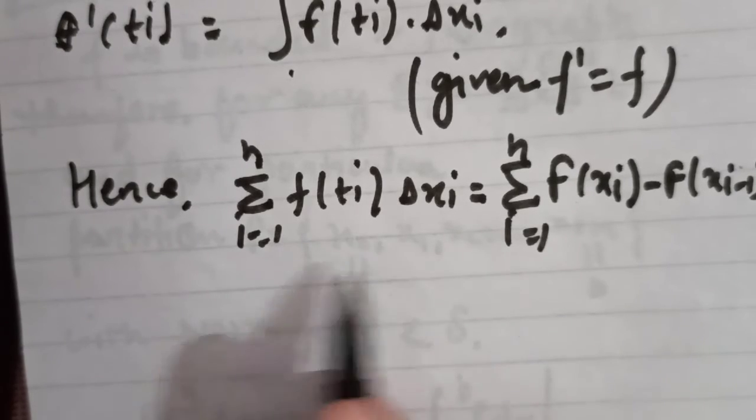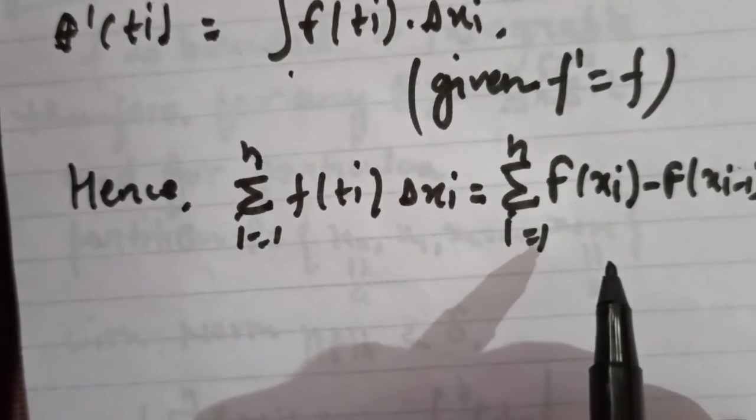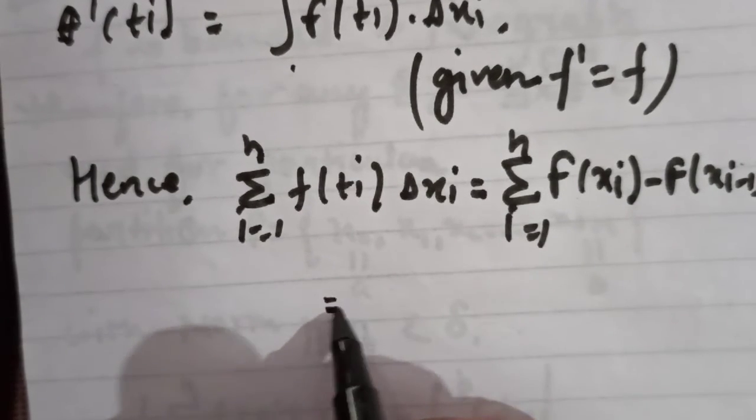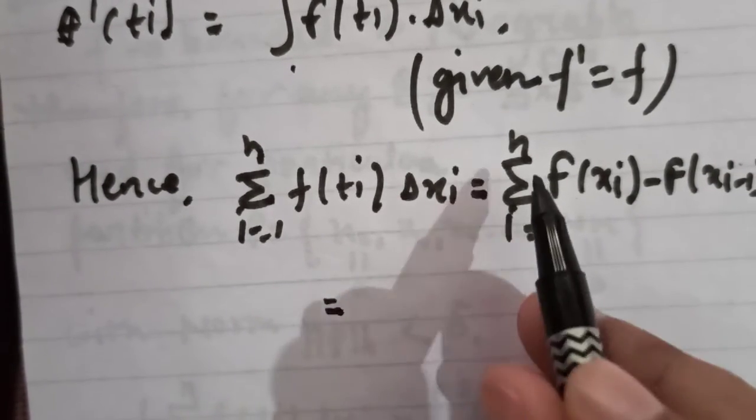Let's understand how it becomes that. When you take the summation of both of these functions, you put the values running from i equals 1 to n.